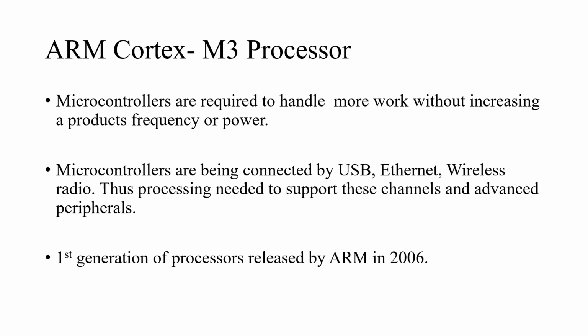The ARM Cortex-M3 processor, the first of the Cortex generation of processors, was released by ARM in the year 2006 and was primarily designed to target the 32-bit microcontroller market. The Cortex-M3 processor provides excellent performance at low gate count and comes with many new features previously available only in high-end processors.